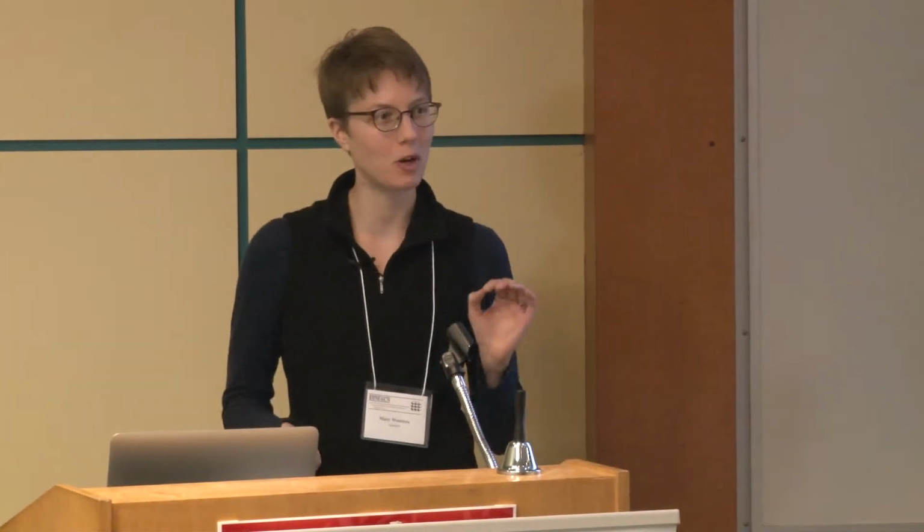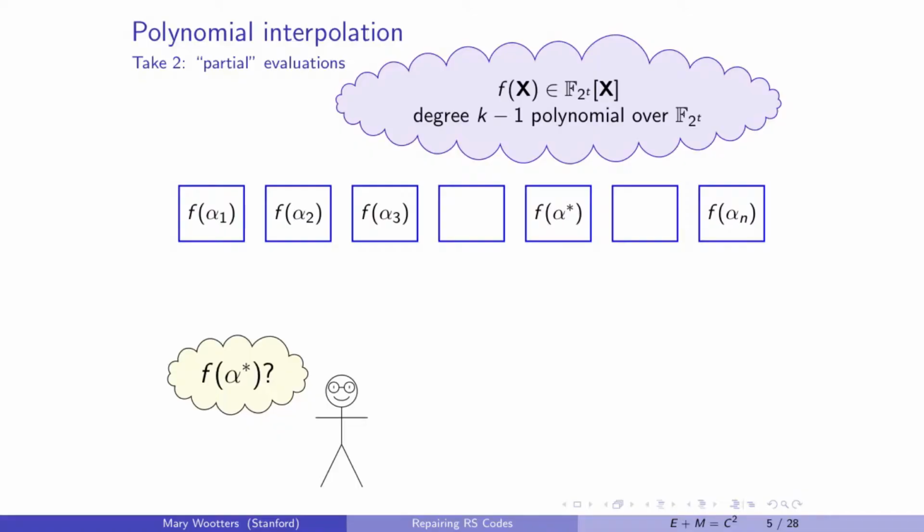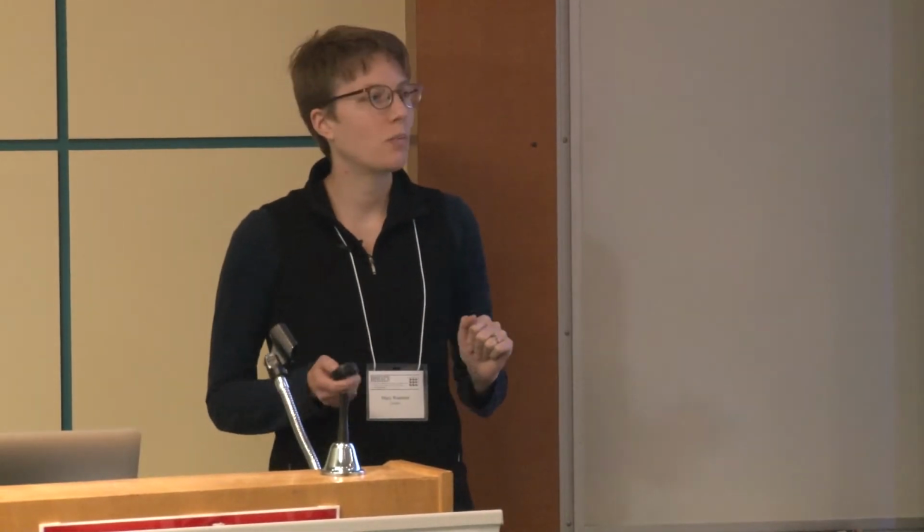So here's the polynomial interpolation problem that I want to pitch to you guys as a fun polynomial interpolation problem. Take 2. Partial evaluations. So what do I mean by that? Same problem. Here I am. I want to know f of alpha star. For some reason, I'm not allowed to contact that. And I want to do so by downloading partial evaluation points. So what does that mean?